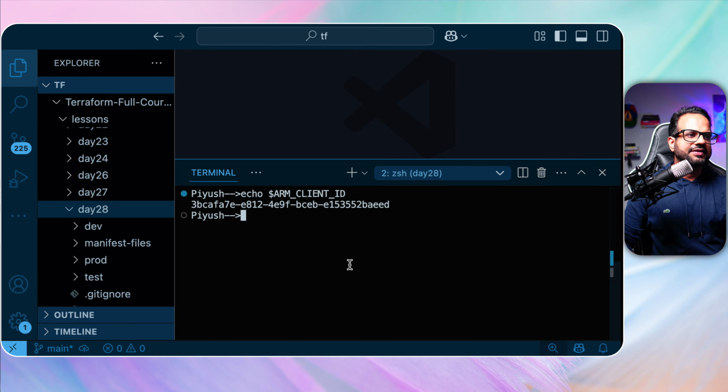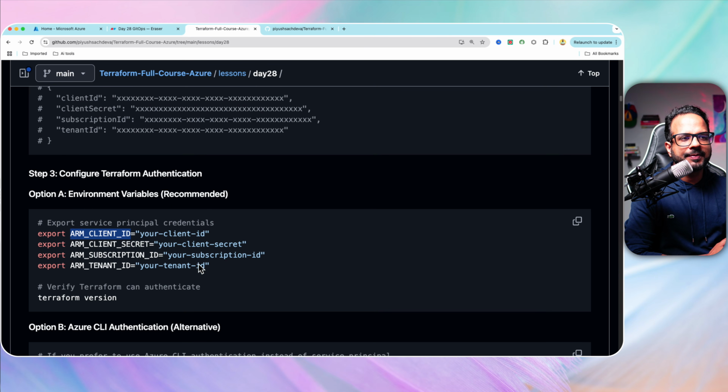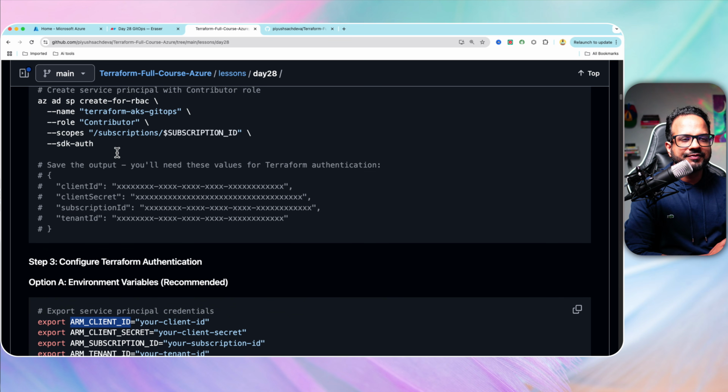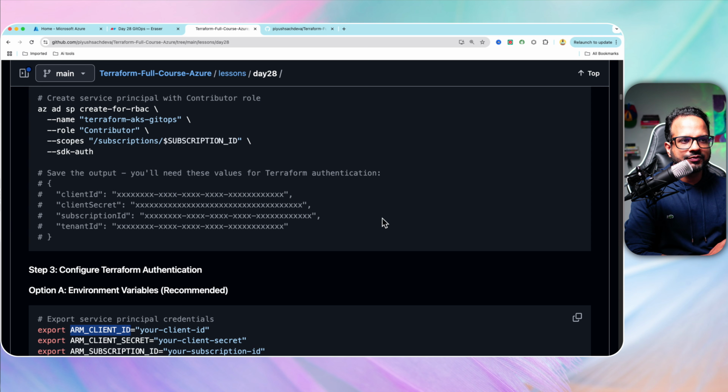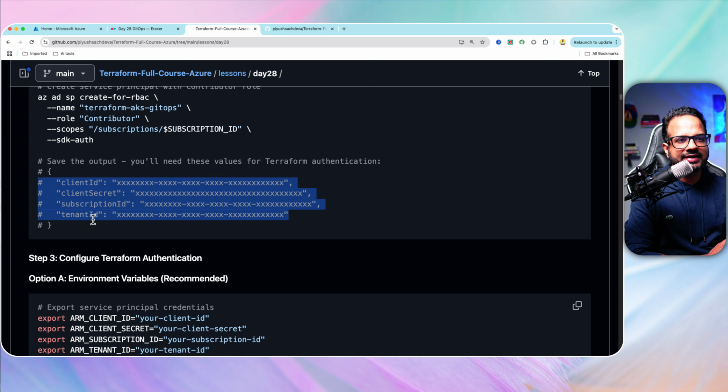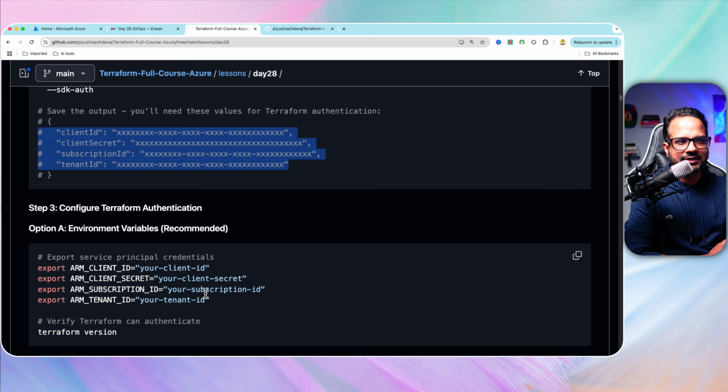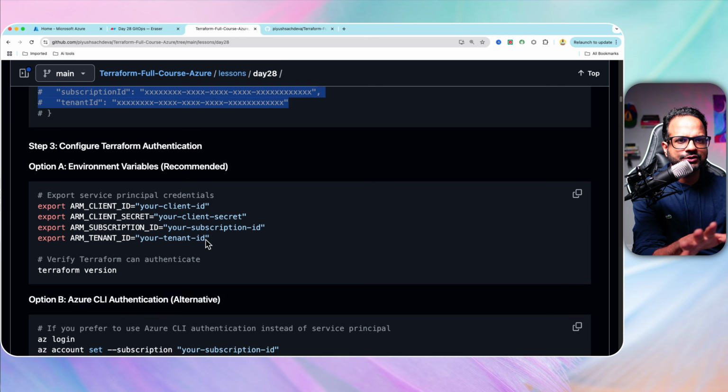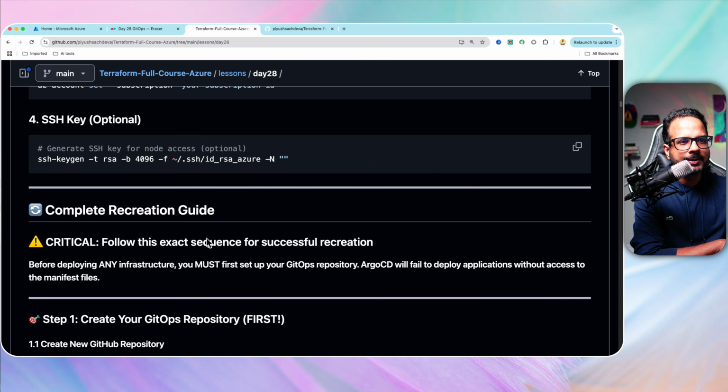Yeah, it's already there. So for me, it's good. But if you're doing it for the first time, when you created the service principal, you will get these details, right? Client ID, client secret, subscription ID, tenant ID. Use those and export those as environment variables. All the instructions are clearly mentioned in the GitHub repository, so you won't face much issues.